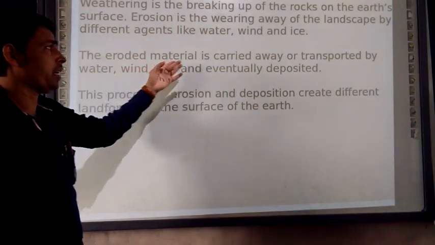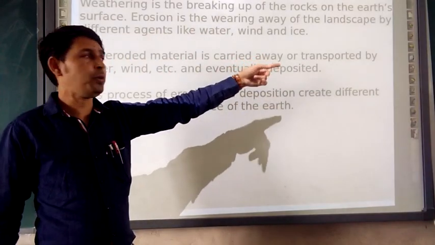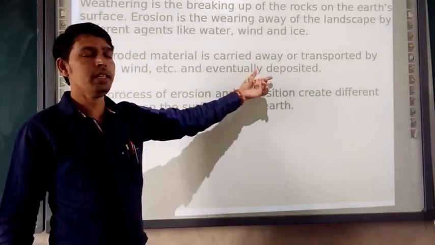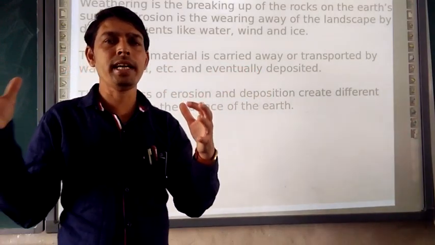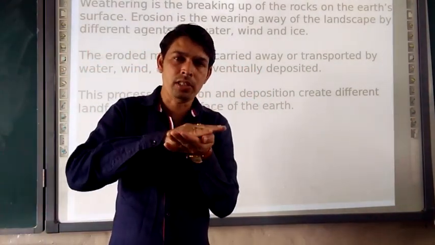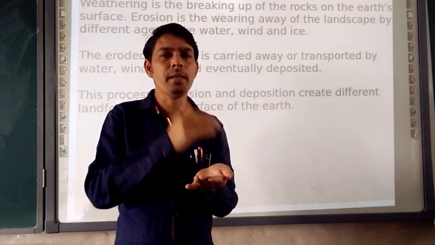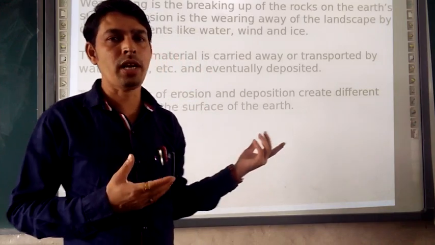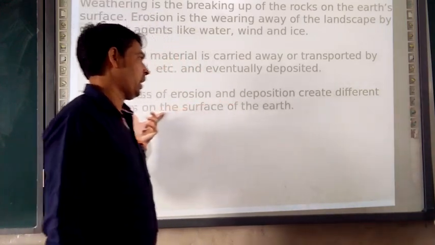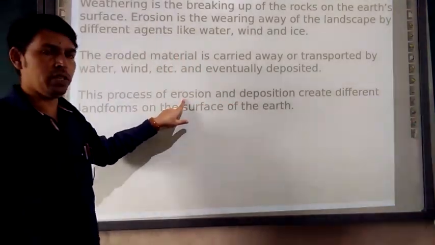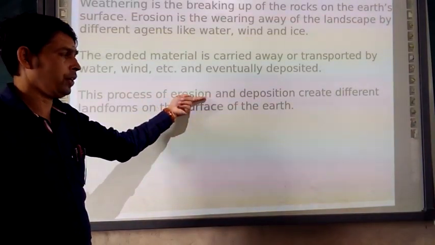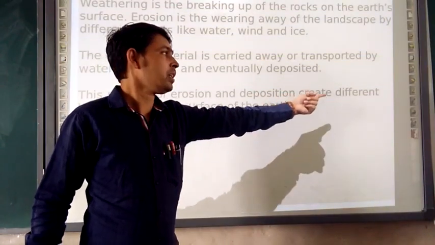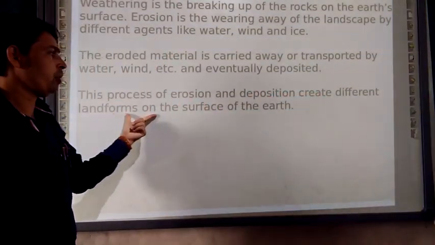So the eroded material is carried away or transported by water, wind and so on, and eventually deposited. Whatever material they are eroding, again they are depositing. And this erosional and depositional work leads to the formation of different physiographic features and landscapes. The process of erosion, please have attention, the process of erosion and deposition creates different landforms on the earth.